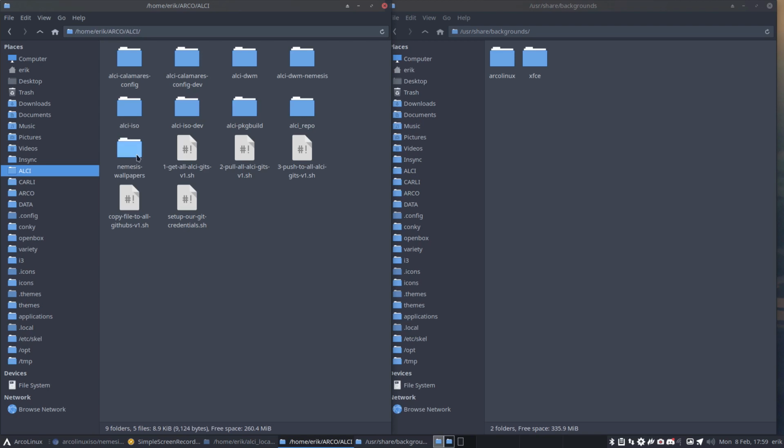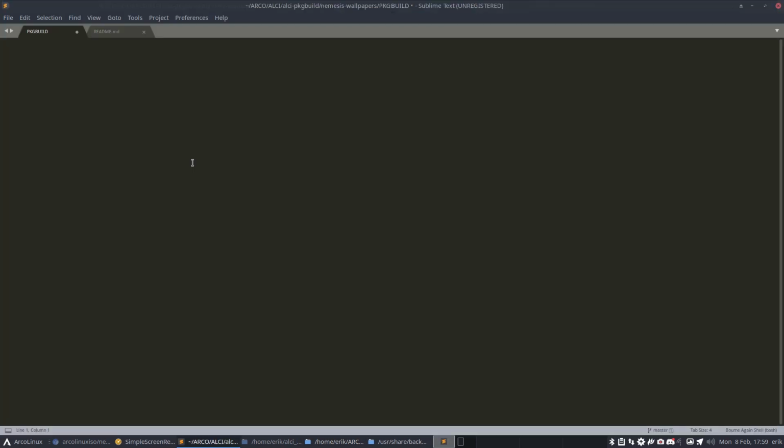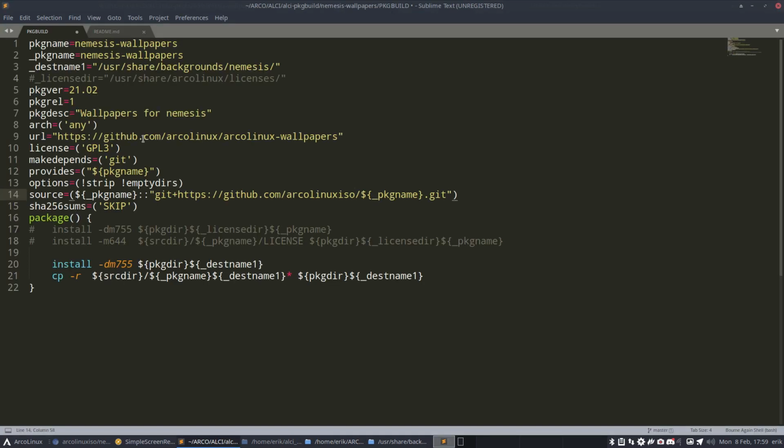Okay, source is here, and we go back to the nemesis-wallpapers, the package build. Where is the source? Well, in my case, it's on the ISO GitHub. So here is your own personal name, and here is our name we've chosen on GitHub, nemesis-wallpapers, and all the rest can stay.